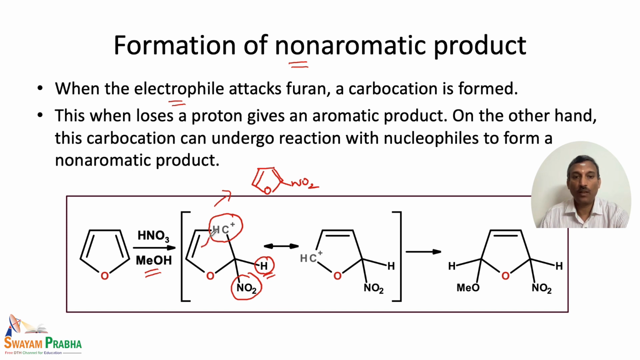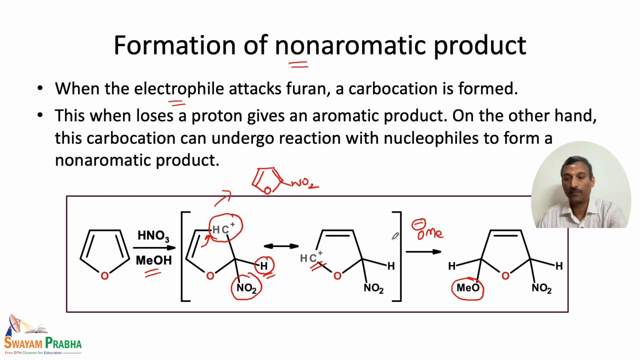the double bond can be shifted as shown here, and in this particular case the solvent actually donates. Here the methoxide ion, that is the solvent, attacks this electrophilic carbon, that is, the carbocation is attacked by the OMe minus. The nucleophile that is present in this reaction can attack this carbon. That leads to the non-aromatic product. So this is also possible in the case of furan. This is a very unique reaction, that is, under electrophilic conditions the reaction actually occurs to give a